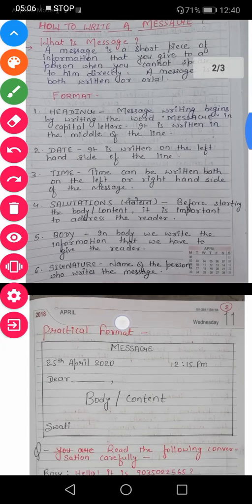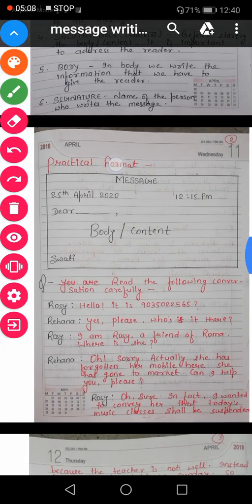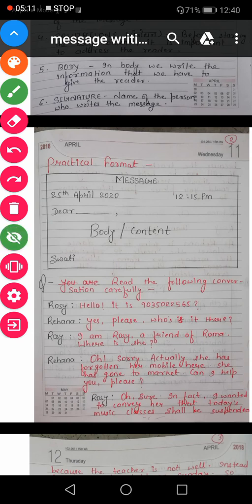Now let us understand its practical format. Here you can see the practical format of the message, how it is done. In the very beginning we make the box, but we don't close it. This line is not closed. This line is closed only after completing the message. When you have written your name, after that this line will be closed. So we write the word message in the very beginning. It is written in the middle of the line. You can see here the word message is written in the middle and in capital letters.